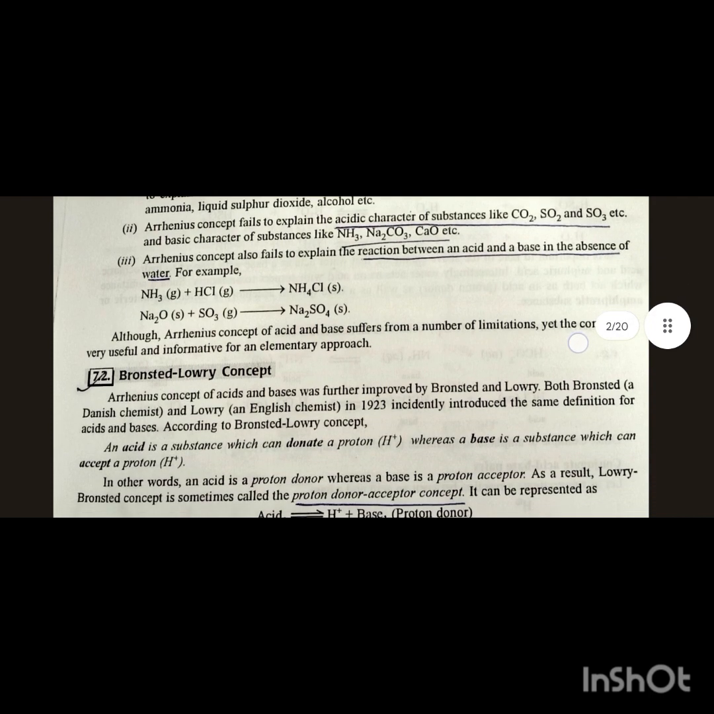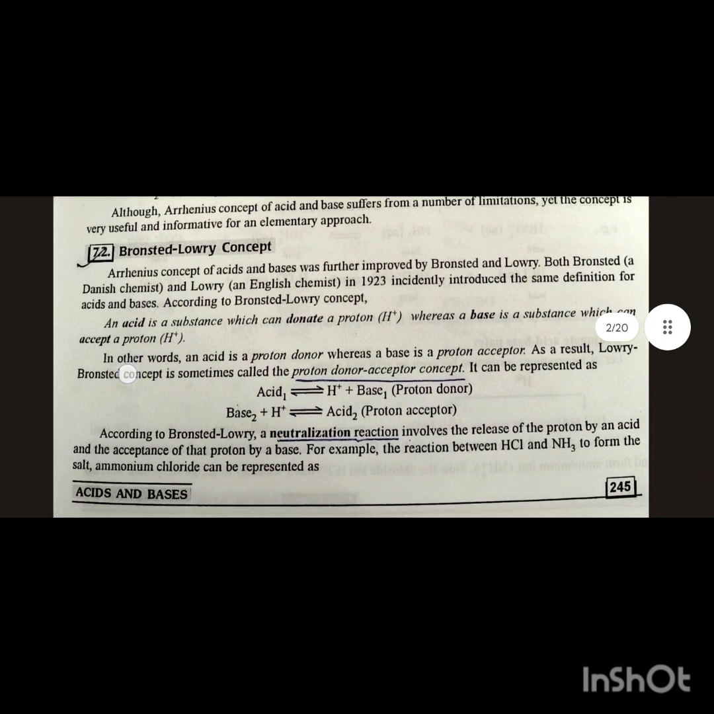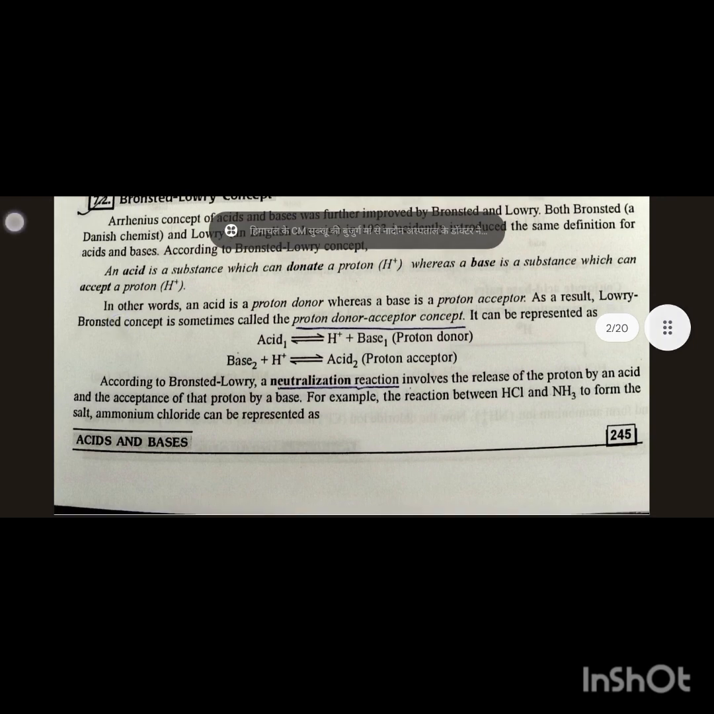Although the Arrhenius concept of acids and bases suffers from a number of limitations, yet the concept is very useful and informative for an elementary approach. Second is the Bronsted-Lowry concept. The Arrhenius concept of acids and bases was further improved by Bronsted and Lowry.